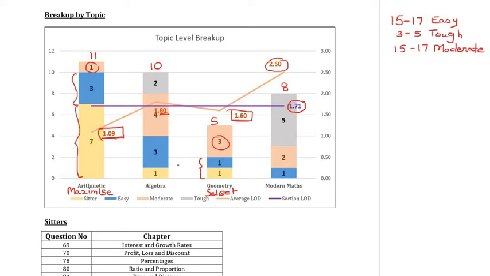Now when I look at algebra, it was more or less the most balanced area of this mock. So of the 10 questions, there were 4 easy questions, 4 moderate questions, and then 2 tough questions. So here again the key was to avoid the 2 tough questions. Try and maximize your attempts in the 4 easy questions and select the right questions to solve in the moderate ones.